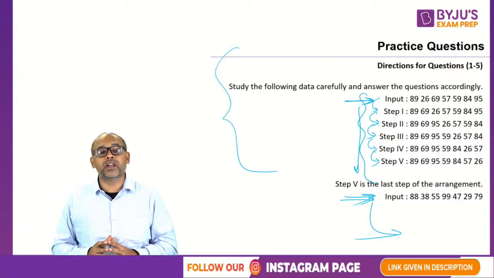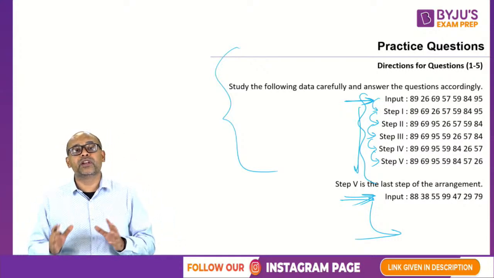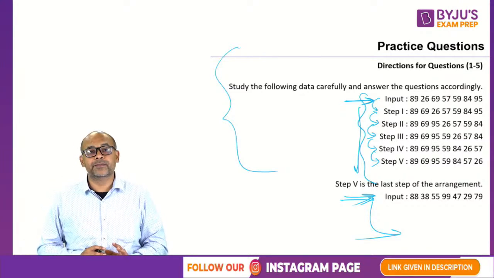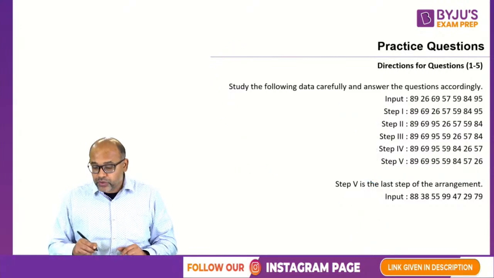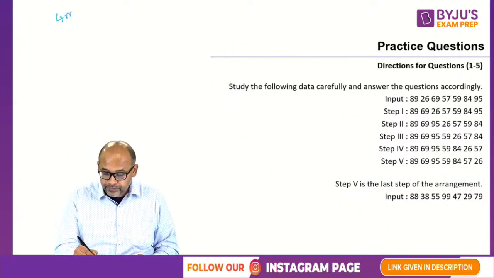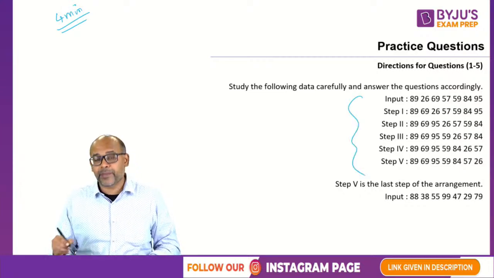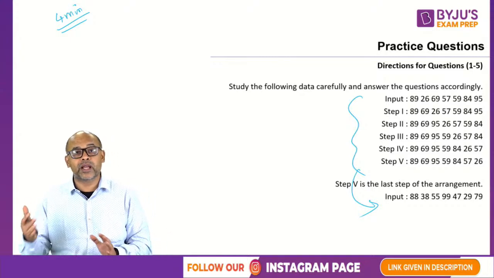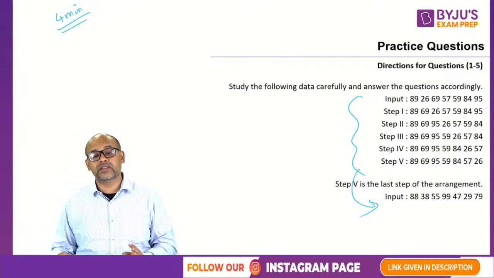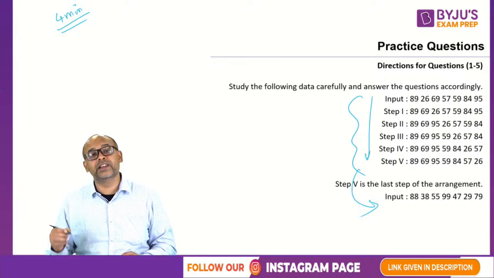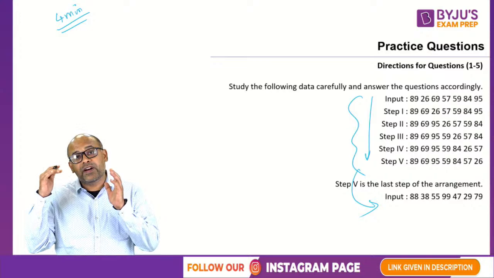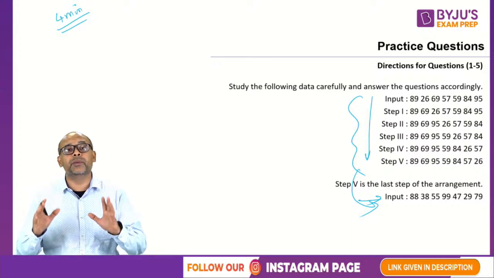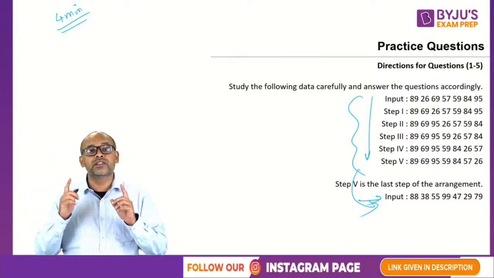So this is typically what an input-output question looks like. But at the end of the day, it is all about recognizing the pattern in this. This is the first question, and I'm going to give you 4 minutes. 2 minutes to understand what is happening and 2 minutes to apply what you got. There is no question in front of you, questions will come later. What I would want you to do in 4 minutes right now is first go through this clearly, understand what is happening, and once you understand that logic, apply the logic to this input and make your series of steps and keep it ready. That's your task. Your time starts now.